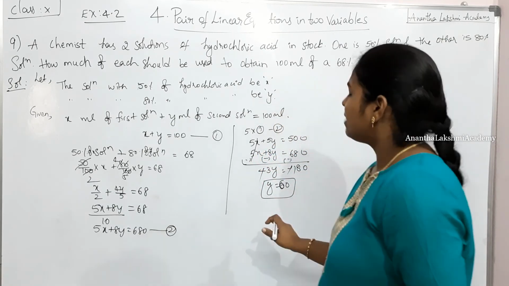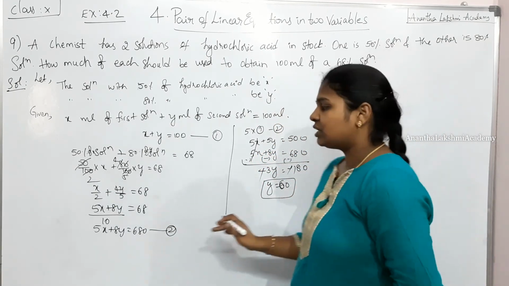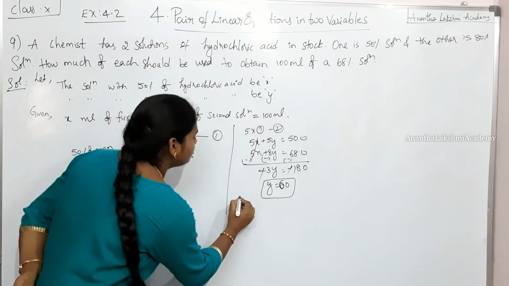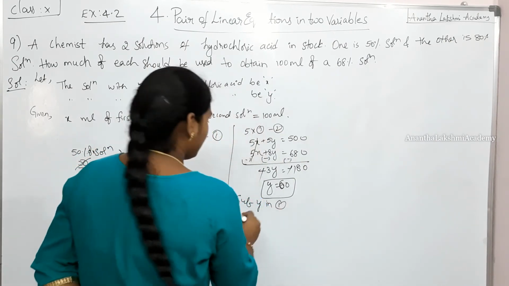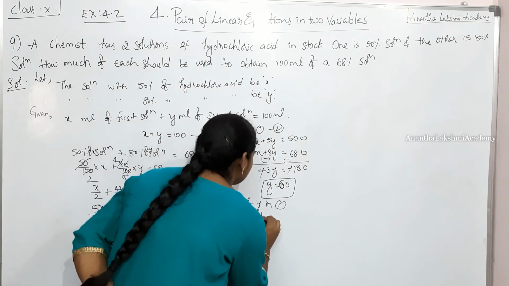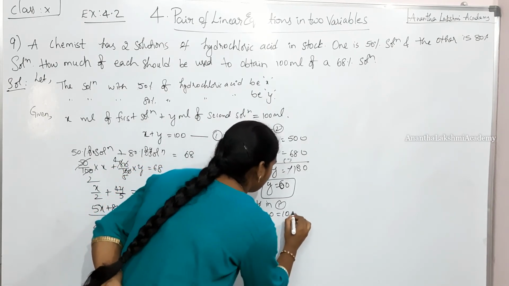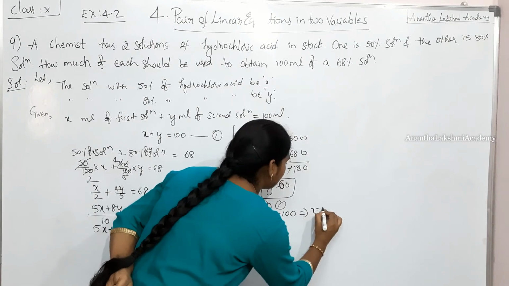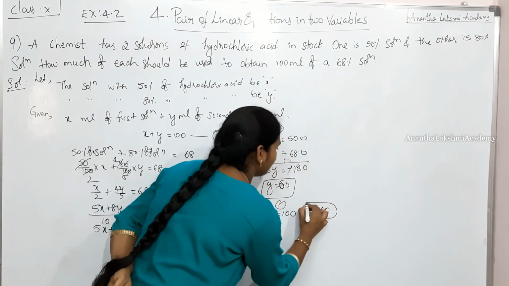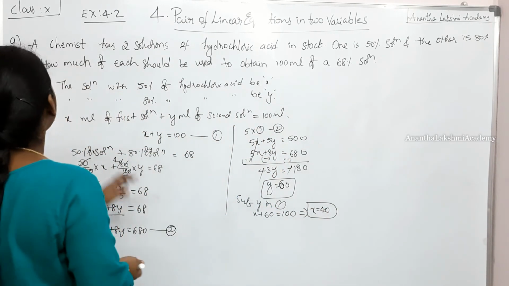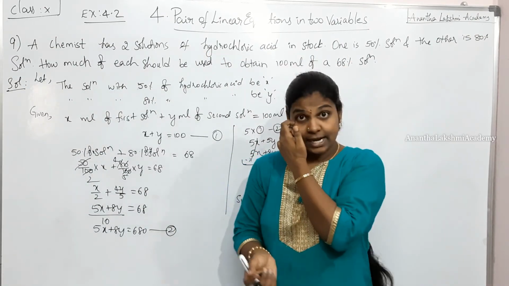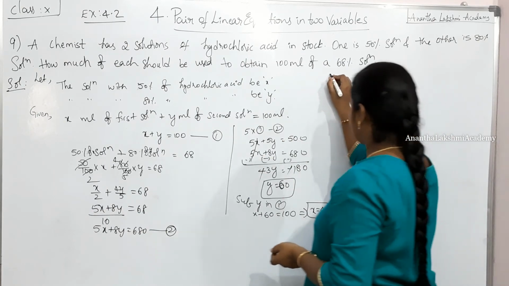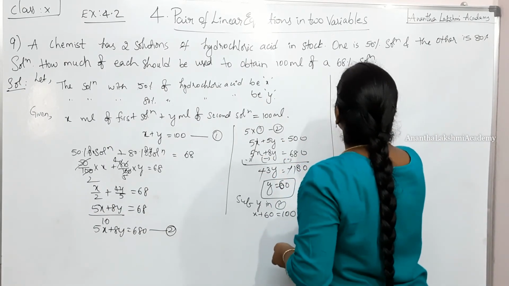What is this? y is equal to 60. Now in order to get x, what do we do? We substitute y in equation 1. That becomes x plus 60 is equal to 100, which is nothing but x is equal to 100 minus 60 is 40. So what is the question? How much of each should be used to obtain 100 ml of a 68% solution? So that is nothing but 40 ml.